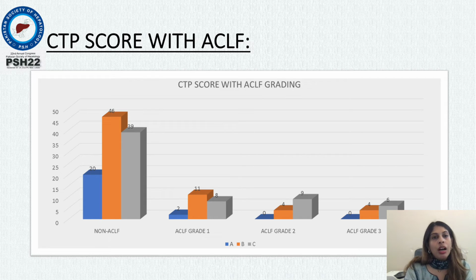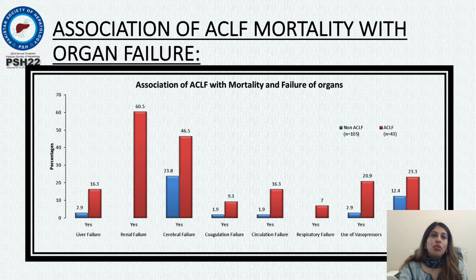With the CTP scoring correlation with the ACLF, we saw that the participants in non-ACLF and ACLF grade 1 presented to us with category B of CTP scoring system. However, the patients with ACLF grade 2 and ACLF grade 3 presented to us with the CTP scoring category C. The association of ACLF mortality with the organ failure, it is seen that majority of the participants presenting to us in the ACLF group presented with renal failure, followed by cerebral failure and the use of vasopressors. However, it is also seen that the participants in the non-ACLF group did not have renal failure, and majority of the participants in the non-ACLF group were presenting to us with cerebral failure, 23.8%.